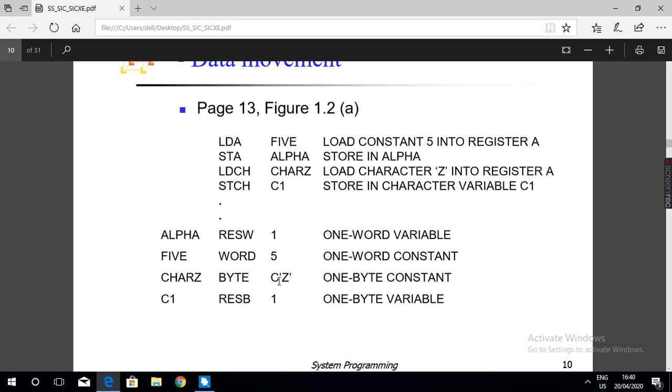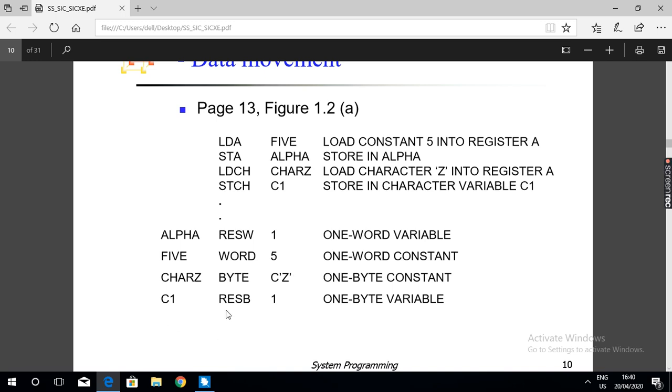C means character, so 1 byte of data will be reserved for storing the character value Z. The symbolic name for this character is CHARZ. Wherever the character Z appears, the symbolic name will be substituted.